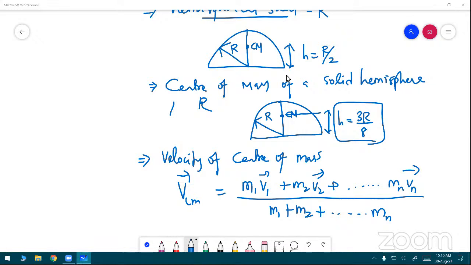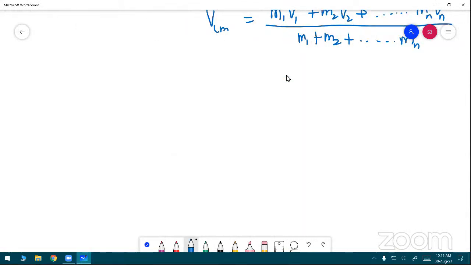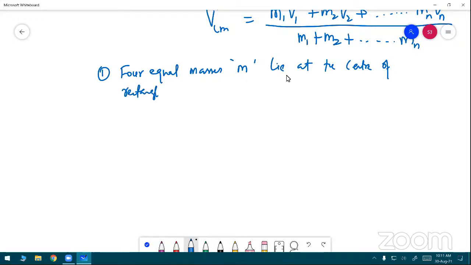Okay, I'll give one example problem. Four equal masses M lie at the center of a rectangle of width a and length b.